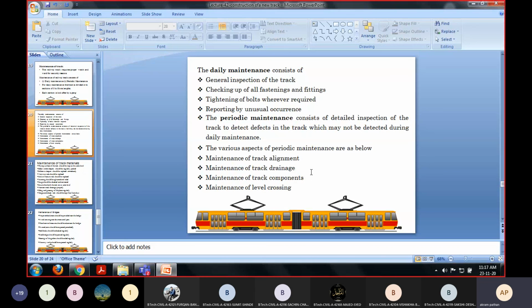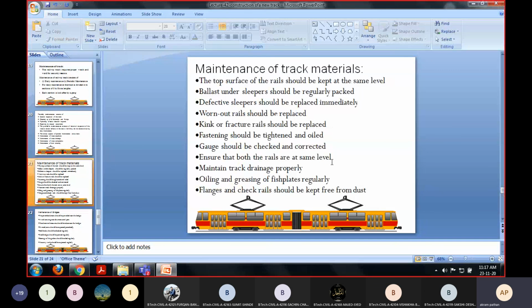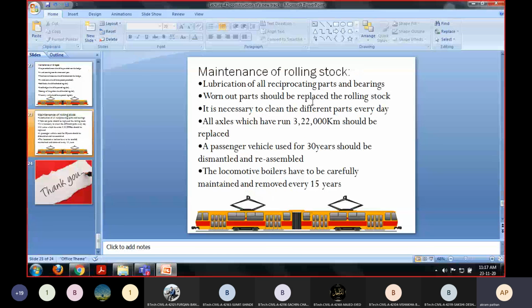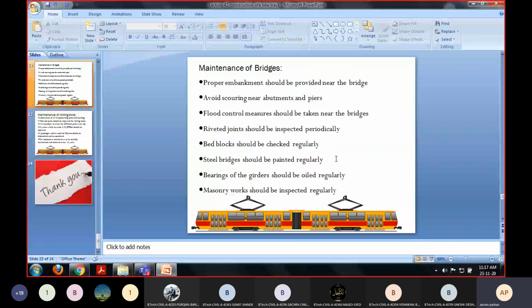So these are the things we need to do in case of the periodic maintenance. Then track material maintenance, maintenance of the bridges, and the maintenance of rolling stock. So these things we need to keep in our mind.